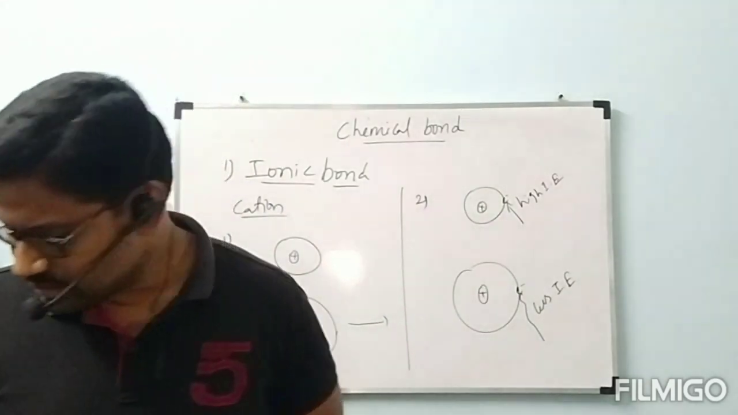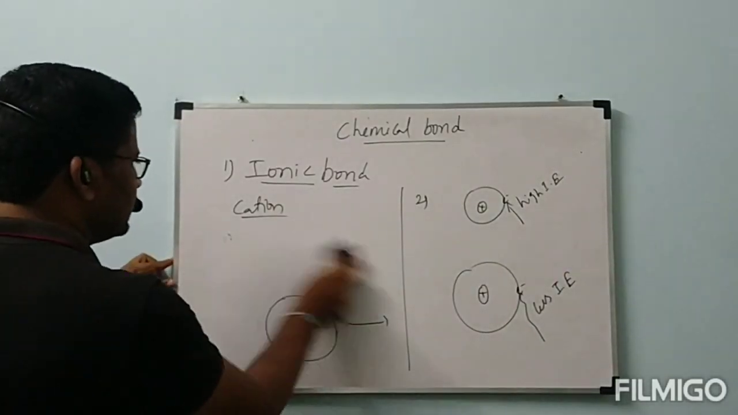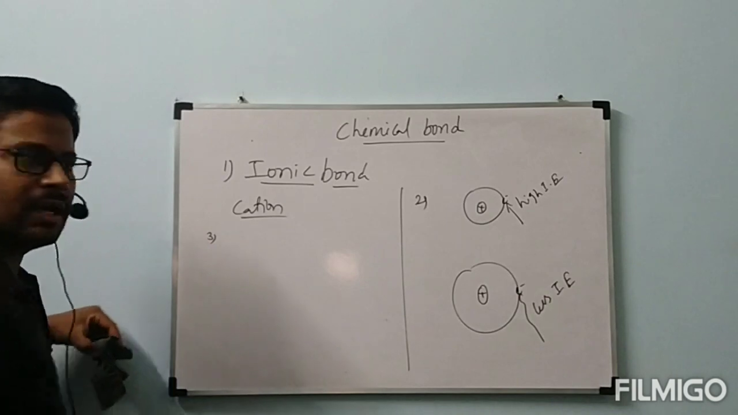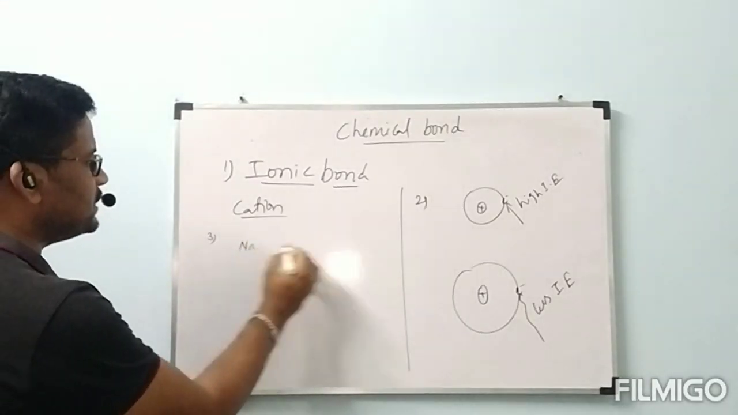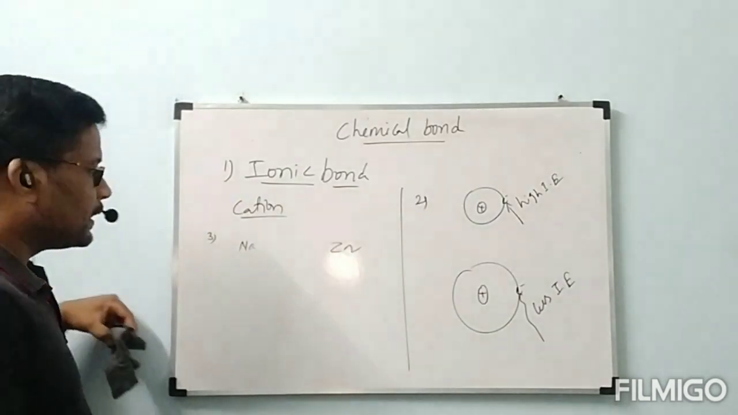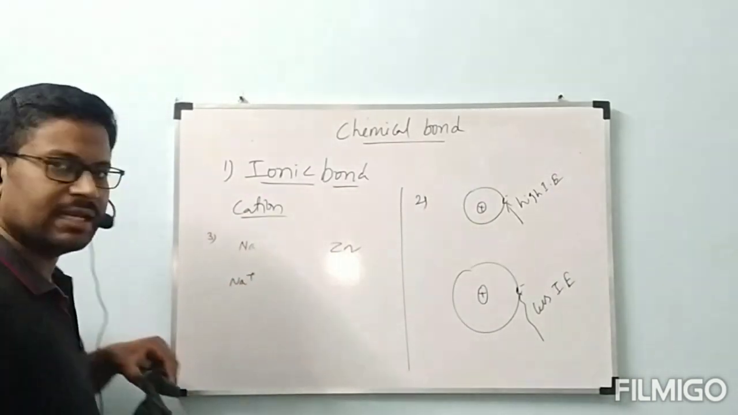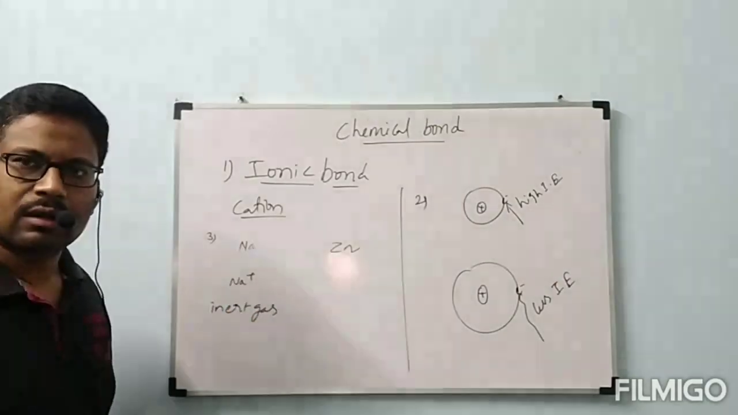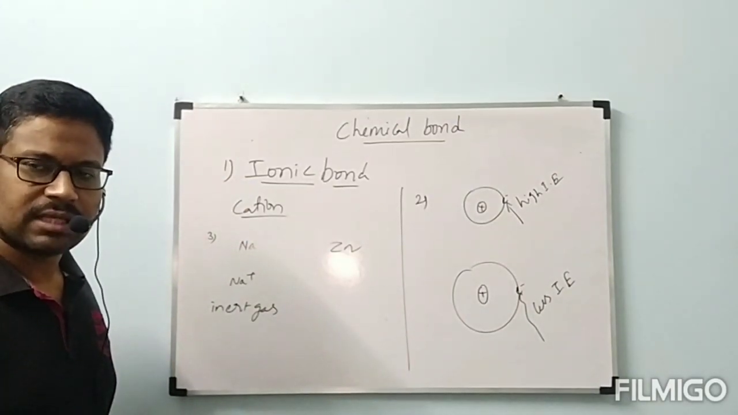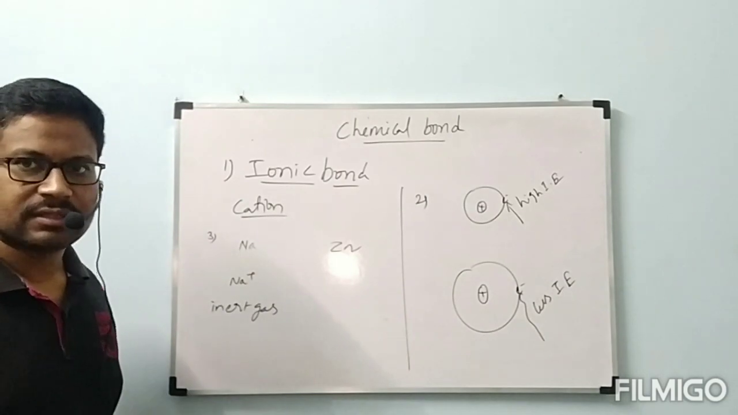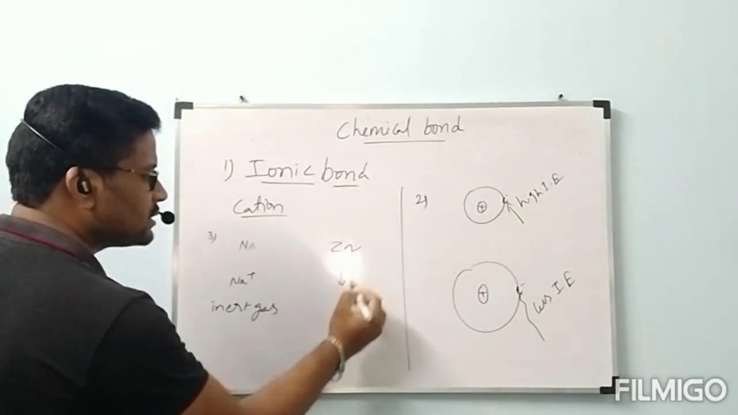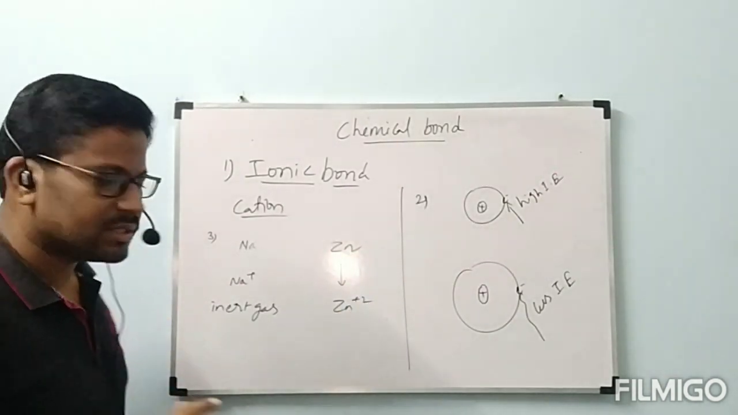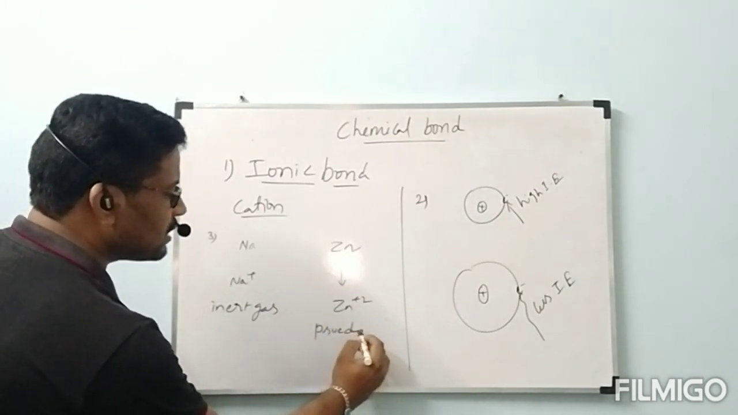Next, third one is there. Let us consider two atoms, sodium and zinc. Sodium, by losing one electron, is converted as Na+, in which it will get inert gas configuration. Zinc will lose two electrons to be formed as Zn2+, but Zn2+ does not contain inert gas configuration. It contains pseudo inert gas configuration.